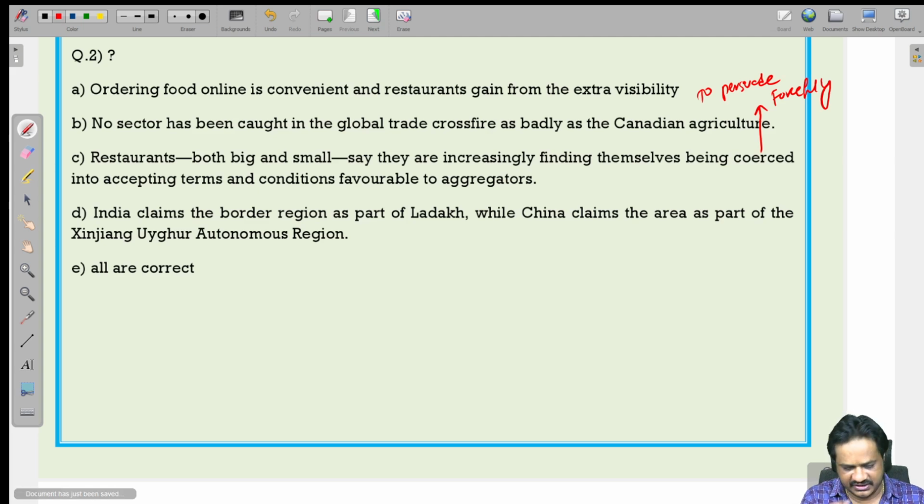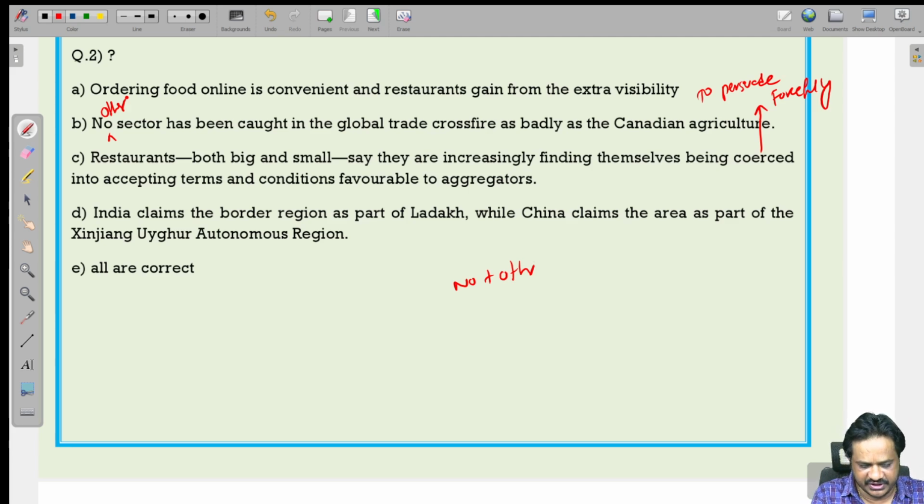So here, which one is incorrect? First one, ordering food online is convenient and restaurants gain from extra visibility. Here you don't have any error. In the second, no other sector should be used, not no sector, it is no other sector. Whenever an object is compared in the positive degree with other elements related to the same group, you should use no plus other.